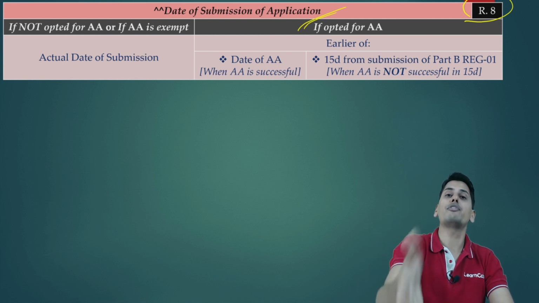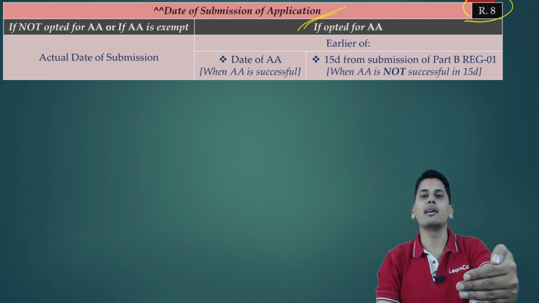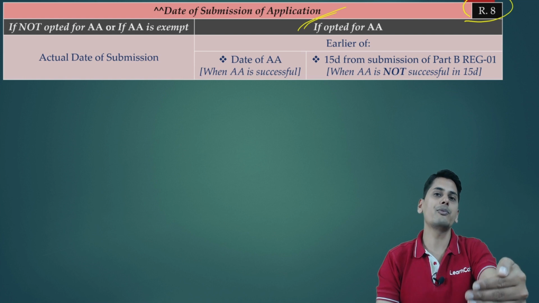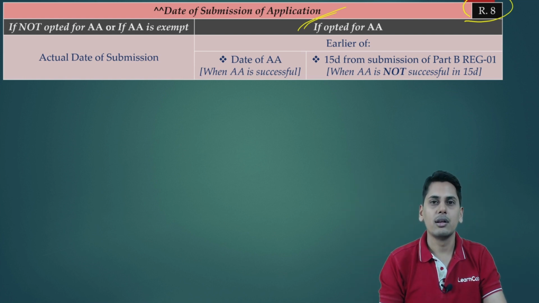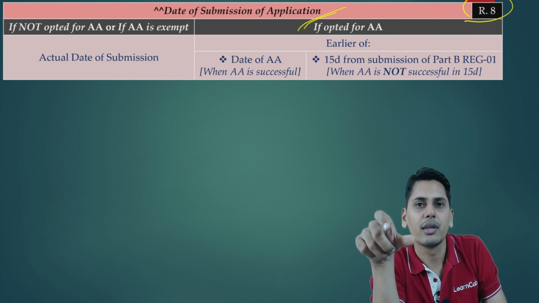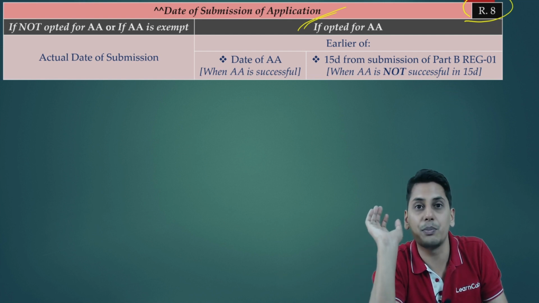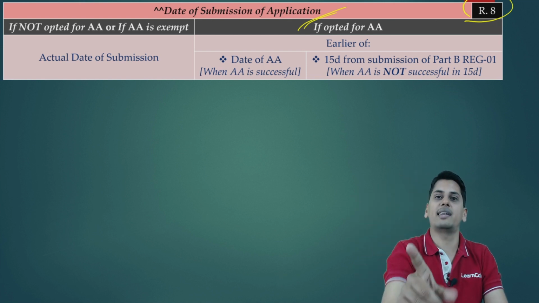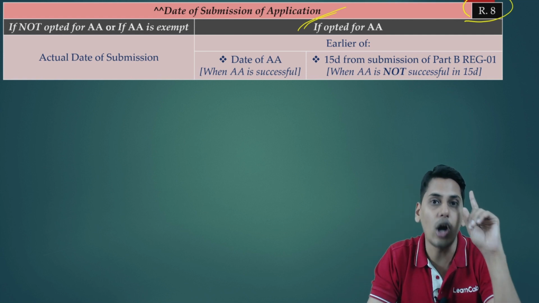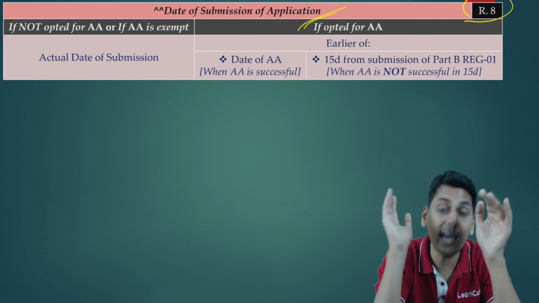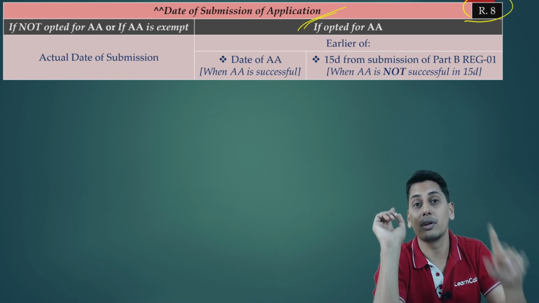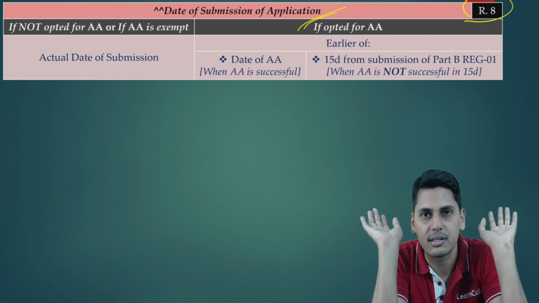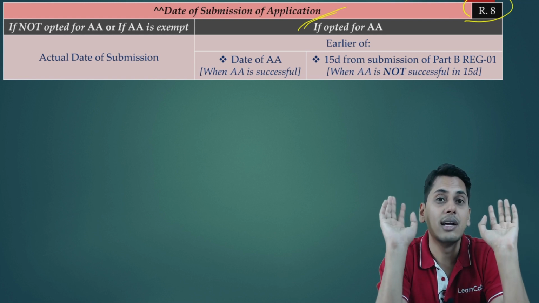Should there be a cutoff date? You selected Aadhaar authentication, do you opt for it? Yes, I opted for it. You received the link? Yes, I received the link. Should there be a fixed time limit within which you should complete the authentication process? Otherwise, it should be treated as Aadhaar authentication opted but failed. Should there be an outer time limit for this? The answer is yes. There should be an outer time limit, and the outer time limit is 15 days.